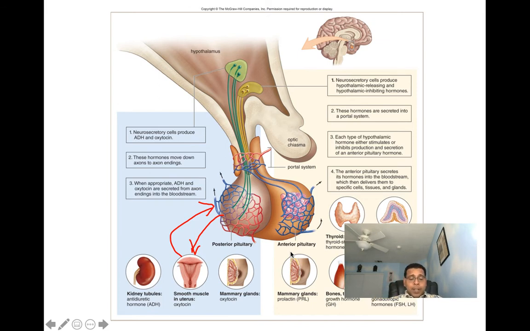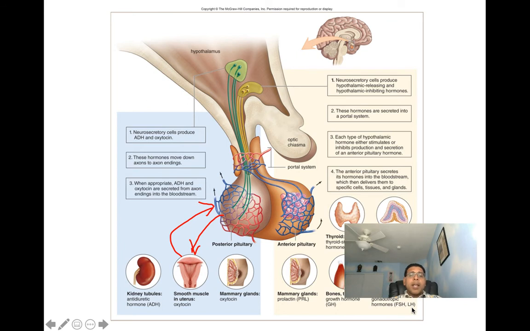Next, then, we have gonadotropic hormones. Our gonadotropic hormones will include FSH and LH. FSH stands for follicle stimulating hormone, and LH stands for luteinizing hormone. FSH and LH are going to stimulate the gonads.